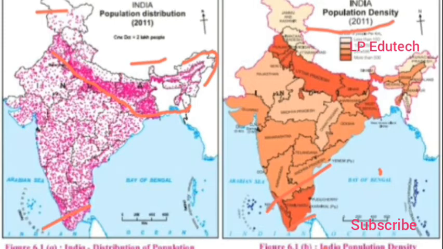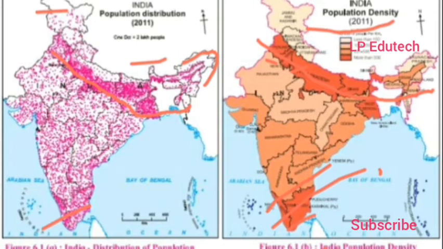It includes Punjab, Haryana, Uttar Pradesh, Bihar, shown in dark brown color, then West Bengal, then Tamil Nadu at the bottom, and Kerala. Tamil Nadu and Kerala, these two states from South India, also have the highest population density.